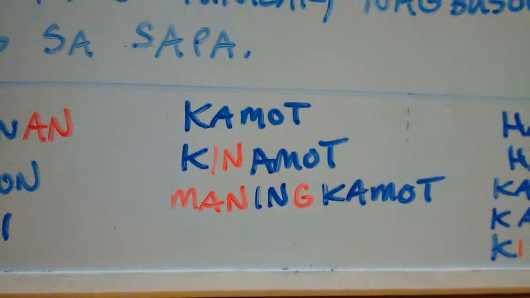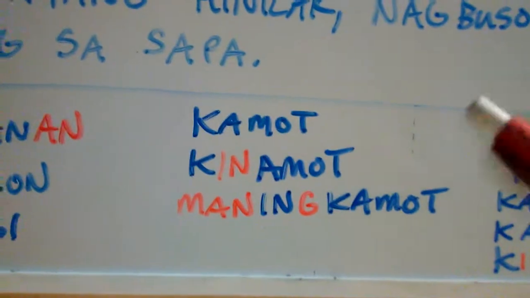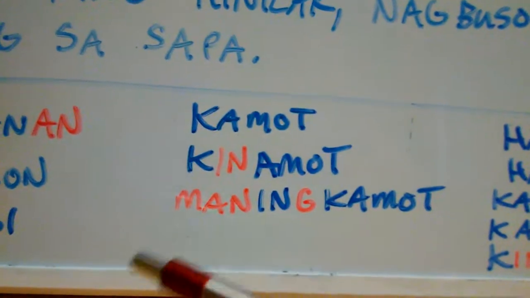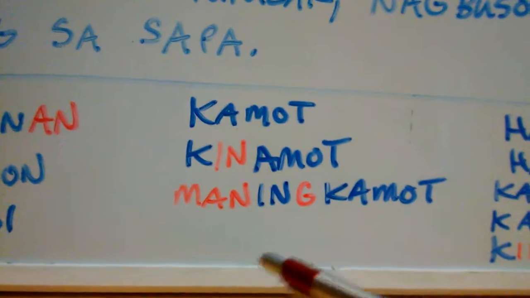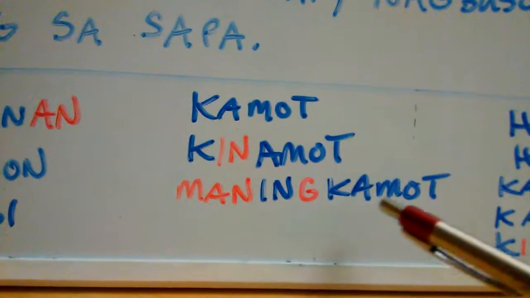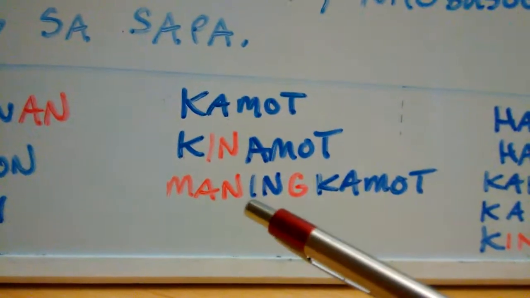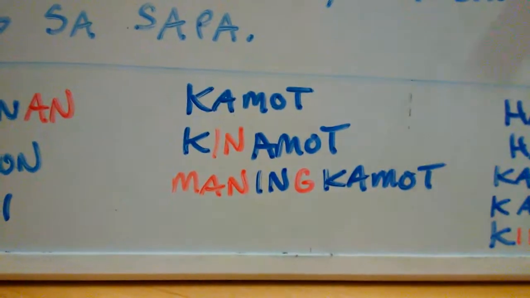Maningkamot, we get that word. Maningkamot means to strive hard, right? Again, kamot, in, mang, right? That mang prefix can get infixed with the in infix, right? And we can affix it to kamot. So we get the mang prefix with the in infix as the maning affix to kamot.